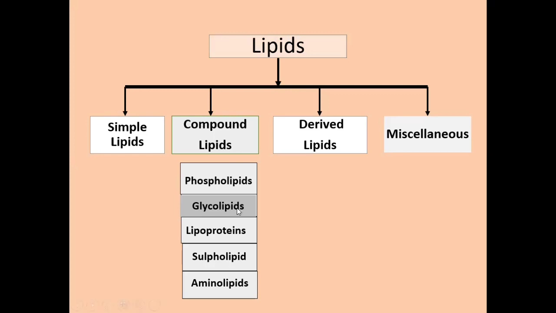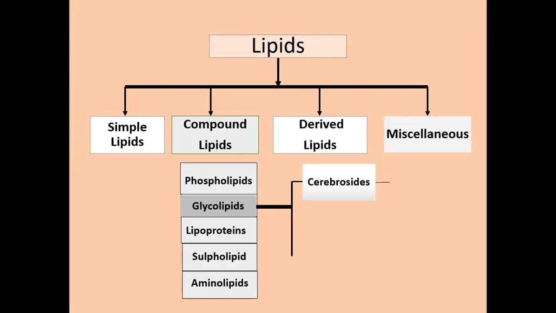Examples are cerebrosides. Cerebrosides are the simplest form of glycolipids. They contain a ceramide. Ceramide means sphingosine attached to a fatty acid and one or more sugar.